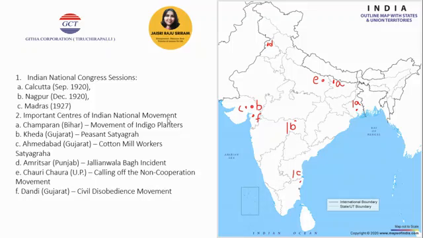The reason I am telling you what happened in those areas is that sometimes the question may be asked as: mark the place where the movement of indigo planters happened. At that time you should not feel blank. You should be able to mark it as Champaran, which is in Bihar. Please do understand this is the only lesson where you will get your map questions from with respect to history. So you can rest assured that any two from this lot of what I'm saying is going to come for your examination.